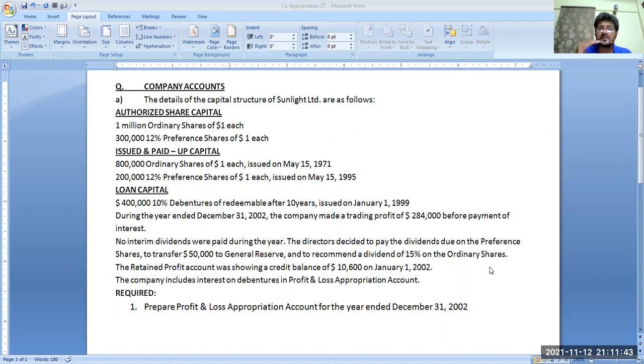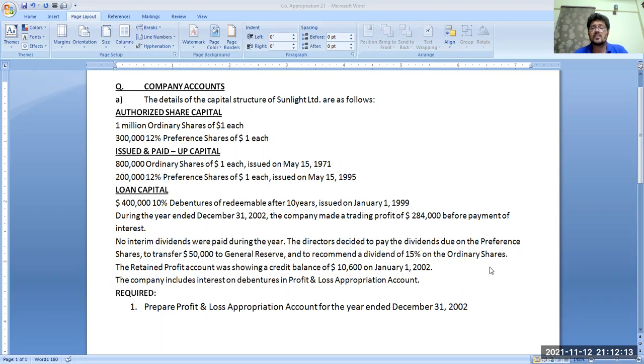Now, what happens to the profit after business activities, based on business activity, whether it's a manufacturing business, a merchandising business, or a service like clinics or hospitals? What happens to the profit after calculating profit in the income statement? What happens to the profit? The next step, what happens to the profit?